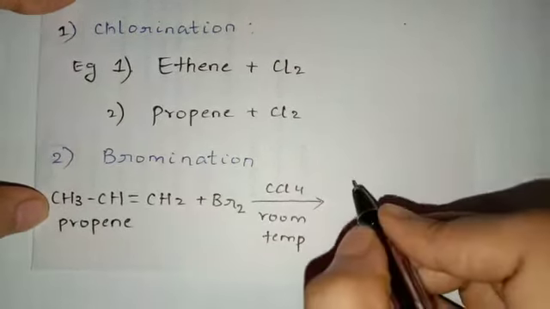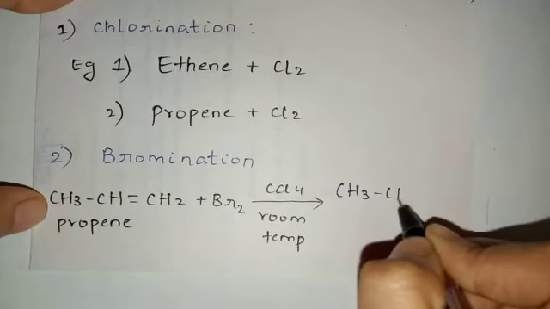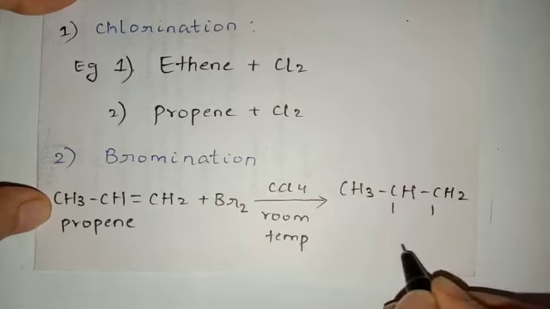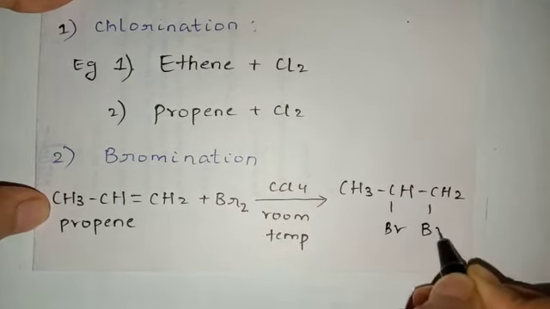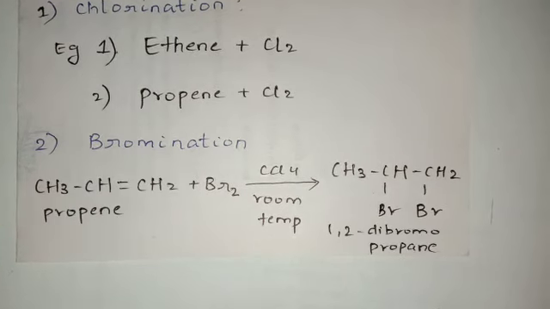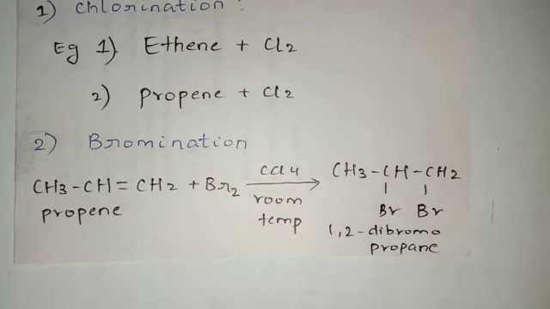This double bond will break. If the double bond breaks, students, both these carbon atoms will have 1 valency less, which will be satisfied by the 2 Br atoms which are present. And if I write the IUPAC name for this compound, it is going to be 1,2 dibromopropane. So students, the reaction is same.